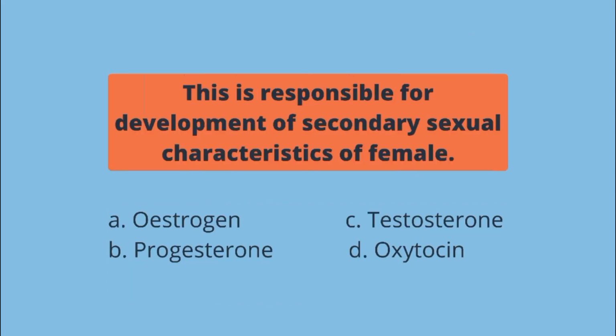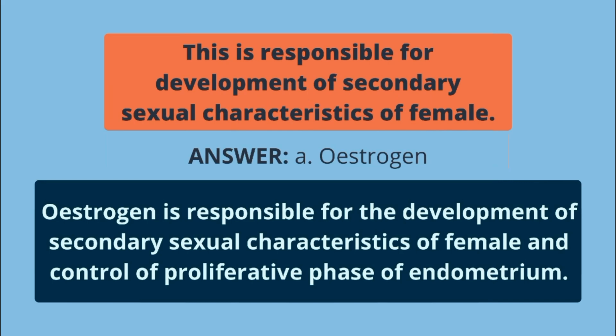This is responsible for development of secondary sexual characteristics of female. A. Estrogen, B. Progesterone, C. Testosterone, D. Oxytocin. The answer is A. Estrogen is responsible for the development of secondary sexual characteristics of female and control of proliferative phase of endometrium.